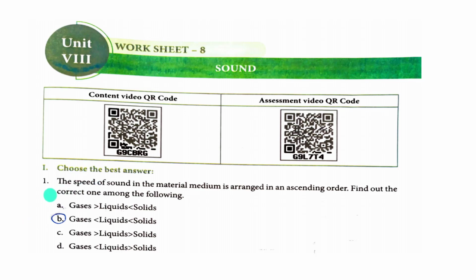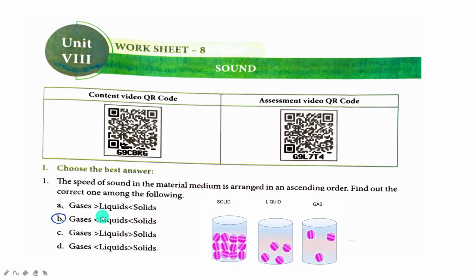You should not just copy down the answers that are given here. Just analyze why you are choosing this answer for this question. Before that, you have to listen to what I am telling in each and every question. The speed of sound in material media is arranged in ascending order. Find out the correct one among the following. Then analyze all those answers.